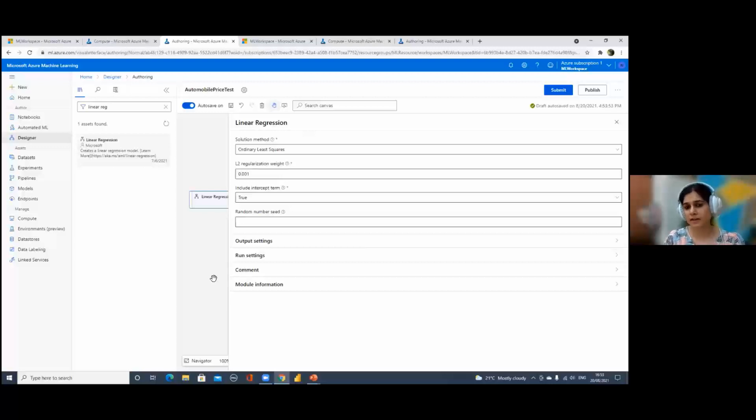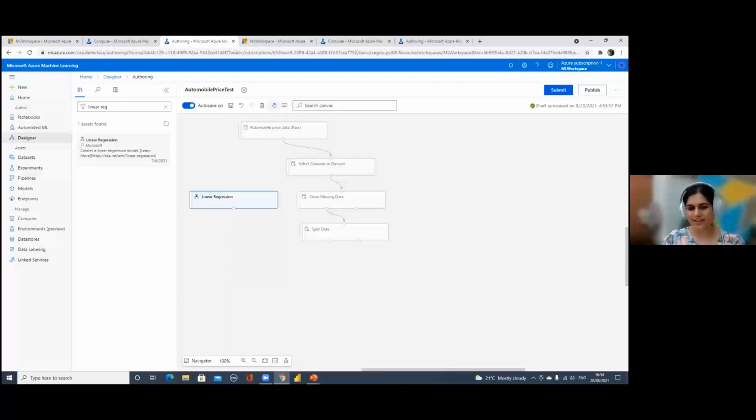I'm not playing around with any of the parameter settings here, because in this session, I want to show you guys an overview, or high level, how easy it is to use Azure Machine Learning Designer for a beginner like us who doesn't know the technicalities here. So that's why I'm going to use all the default options I can. Okay, and yeah, so we have got a linear regression model, but on what will we train the linear regression model?